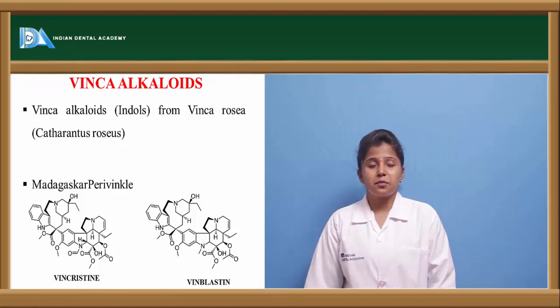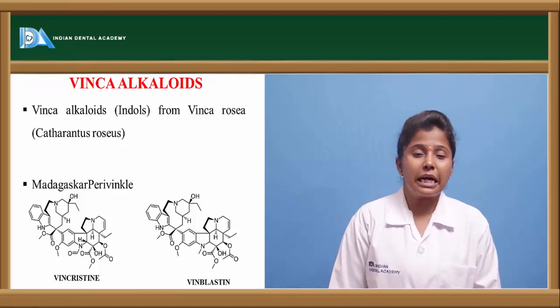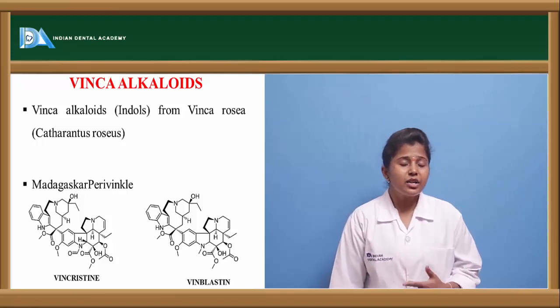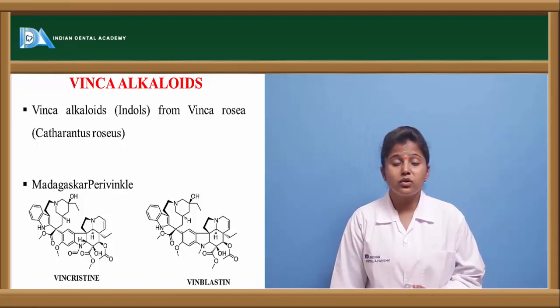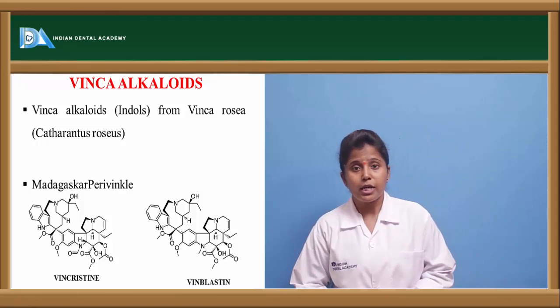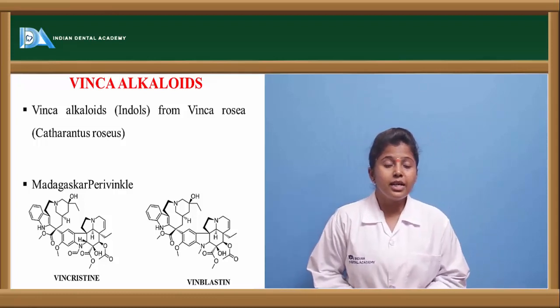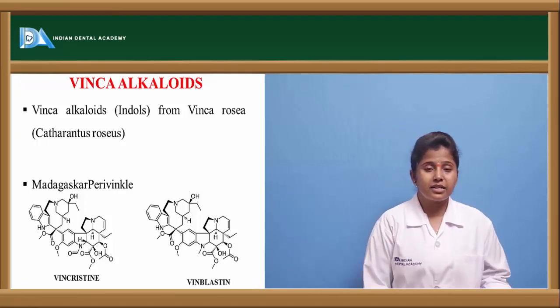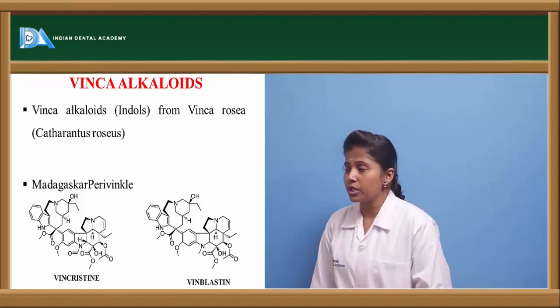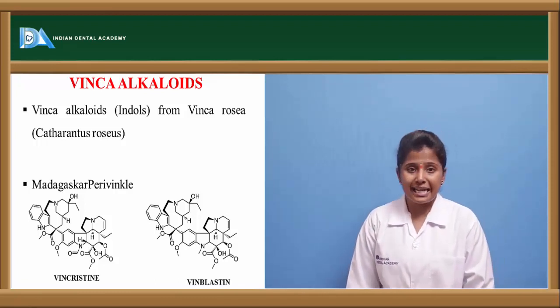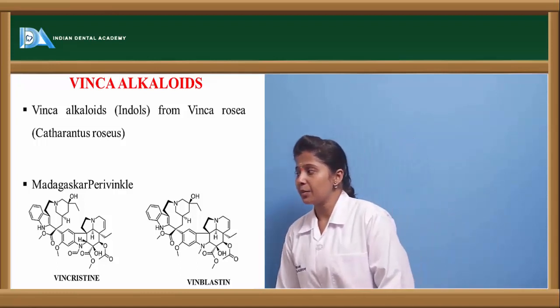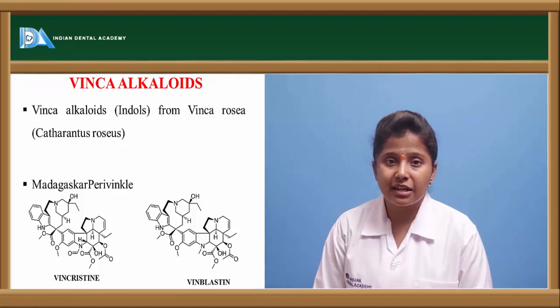The other type of drugs which are used as antineoplastic agents are Vinca alkaloids. Vinca alkaloids are naturally occurring compounds. We can say these are indole alkaloids, so they contain an indole ring in their structure. These Vinca alkaloids are extracted from the plant called Vinca rosea, also called Catharanthus roseus, and these plants are mainly observed in the Madagascar region.